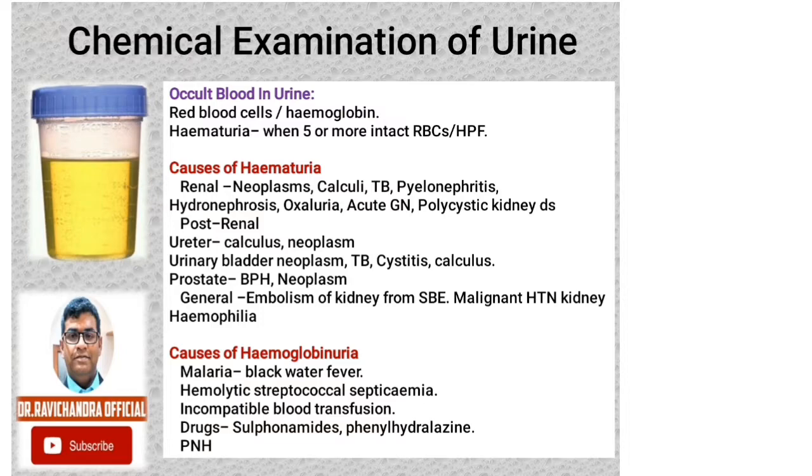Passage of hemoglobin in urine is hemoglobinuria, and the commonest cause is malaria, blackwater fever. The second cause is hemolytic streptococcal septicemia, incompatible blood transfusion, and drugs like sulfonamide and phenylhydrazine. Hemoglobinuria is also seen in paroxysmal nocturnal hemoglobinuria. Keep it in mind, if you diagnose a rare thing, you are rarely correct. So when you are learning something, go with the commonest one. For the causes also, remember the commonest cause because it will be more frequent and the rare causes will be rare. So if you diagnose a rare cause in a common condition, in a common disease, then you are rarely correct.